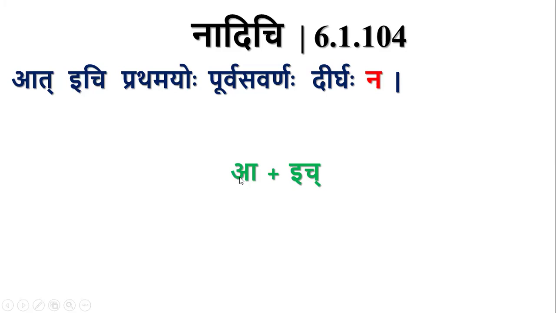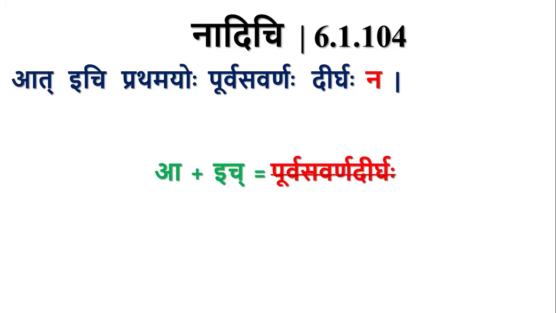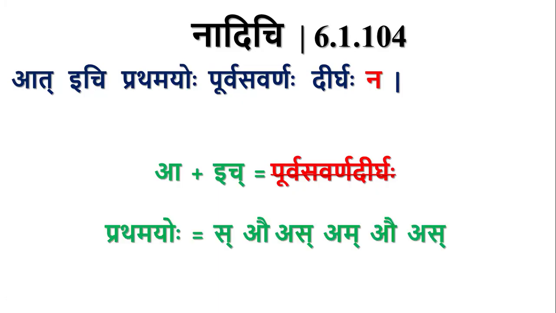But it need not be dirgha. It can be hrasva. Plus ich. Then at this stage there will not be application of the previous sutra. So purva savarna dirgha will not happen here. So by pratamayoho we have these 6 pratyayas.